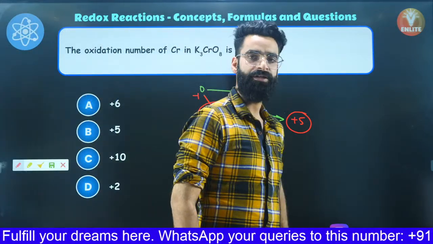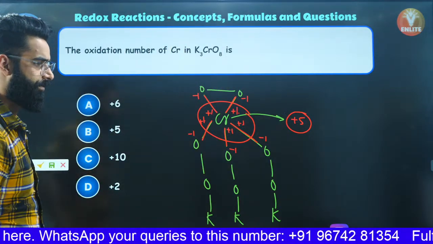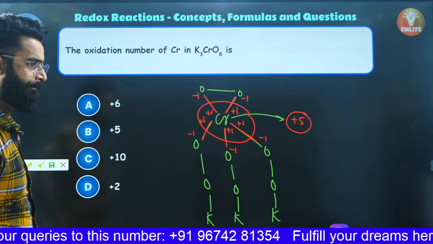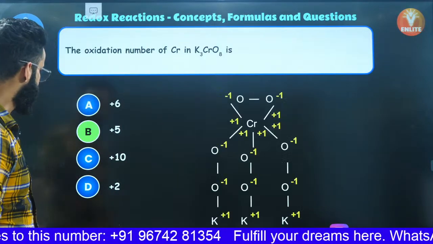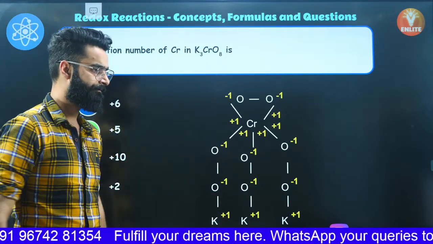Yes? Let me know in the chats if every single thing is clear till here. Right, people? Yes, 2023 students can also join in. Perfect. So +5 is basically the oxidation state of chromium in this particular compound, right?